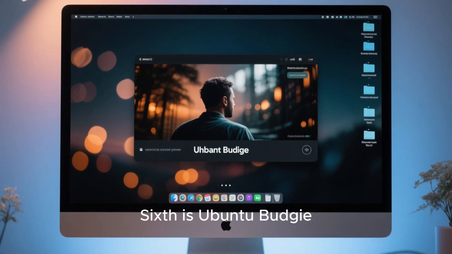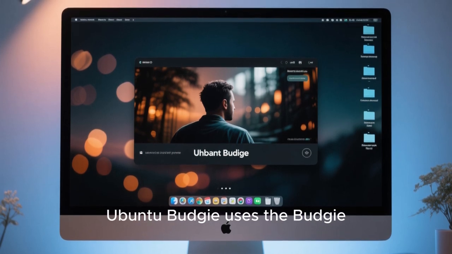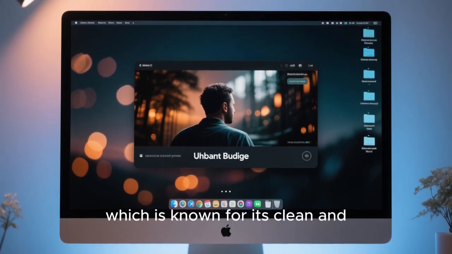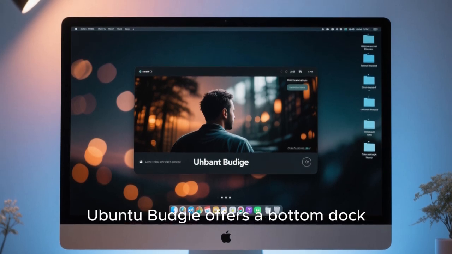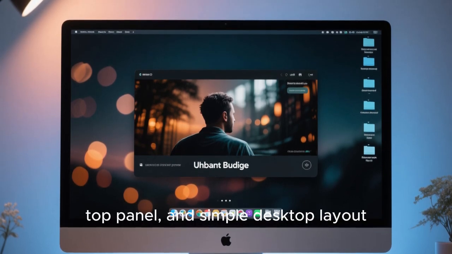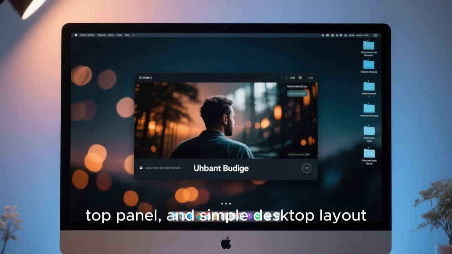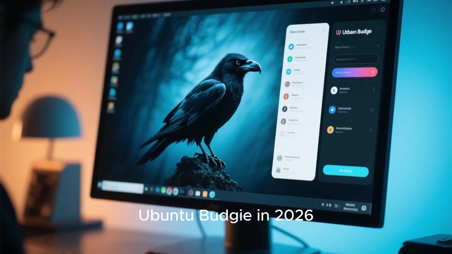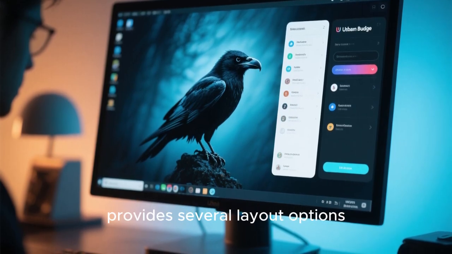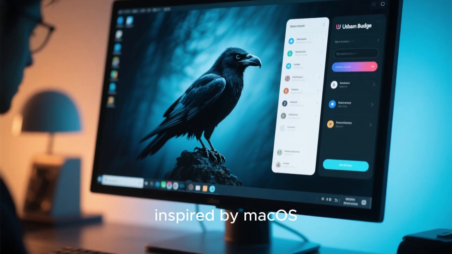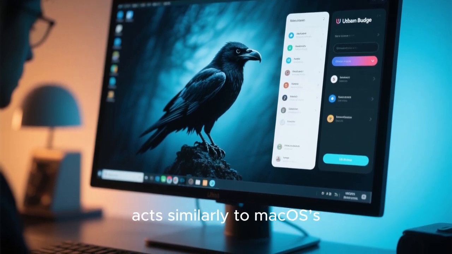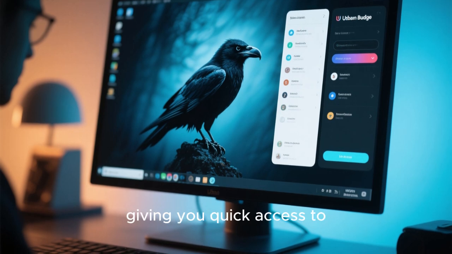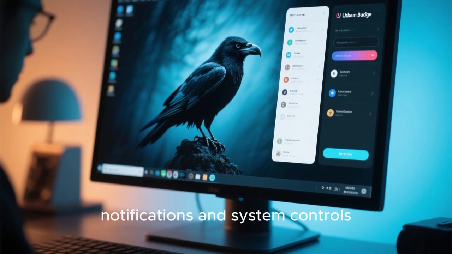Sixth is Ubuntu Budgie. Ubuntu Budgie uses the Budgie desktop environment, which is known for its clean and elegant design. With a macOS-style layout, Ubuntu Budgie offers a bottom dock, top panel, and simple desktop layout. Ubuntu Budgie in 2026 provides several layout options, including one specifically inspired by macOS. The Raven side panel in Budgie acts similarly to macOS's notification center, giving you quick access to notifications and system controls.